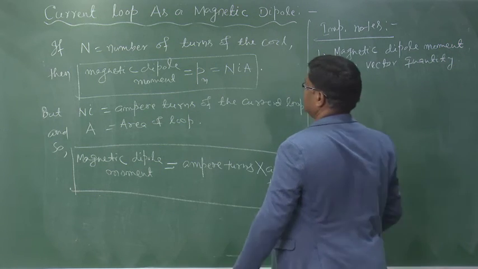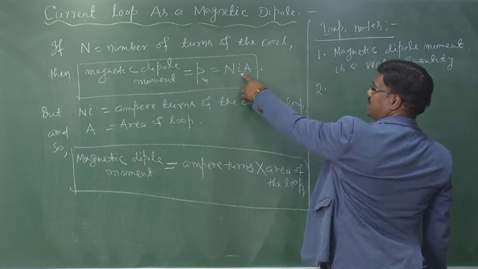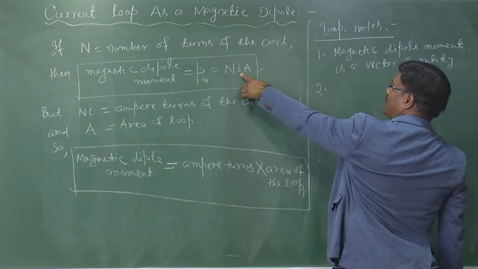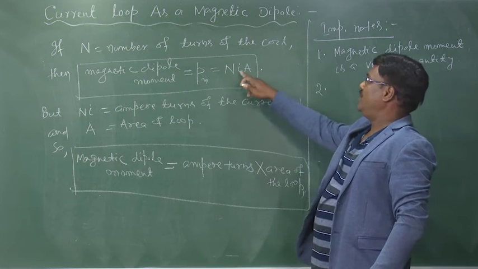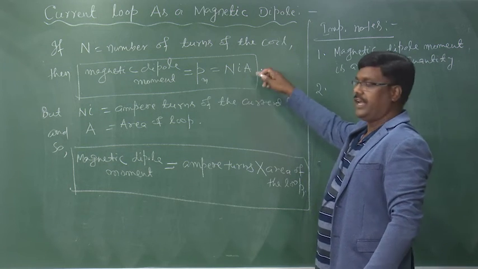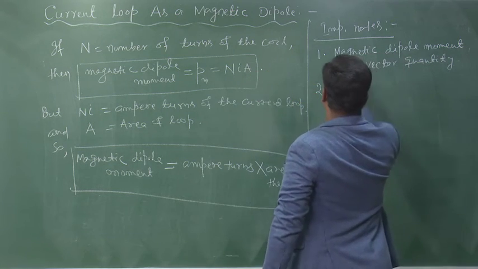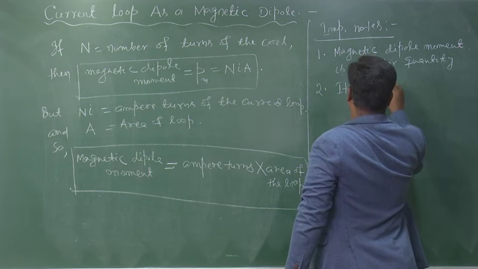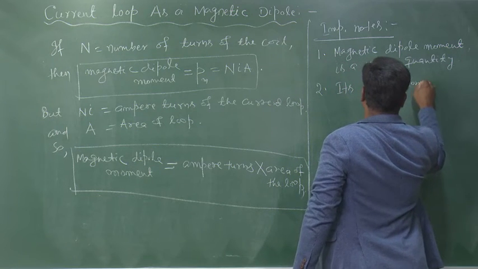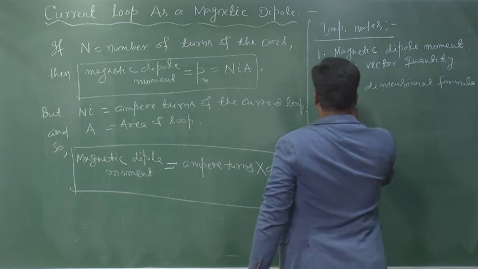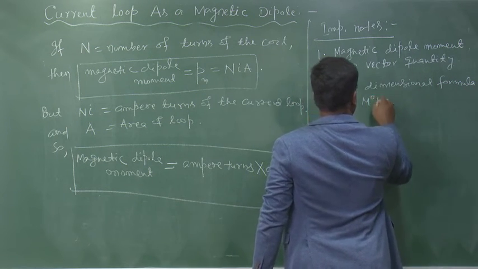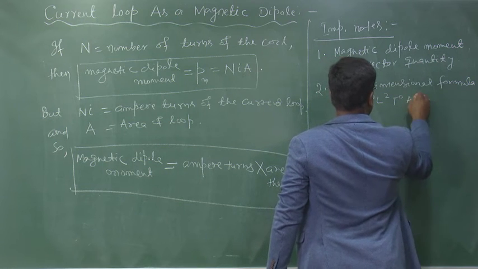Number 2, as the dipole moment is the product of I and A, its dimensional formula will be how much? M0 L2 T0 A1. Its dimensional formula is M0 L2 T0 A1.